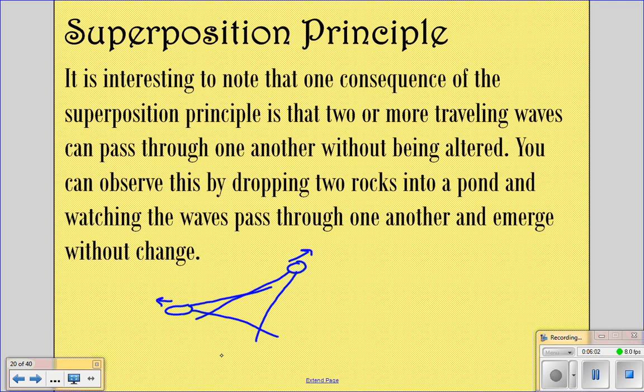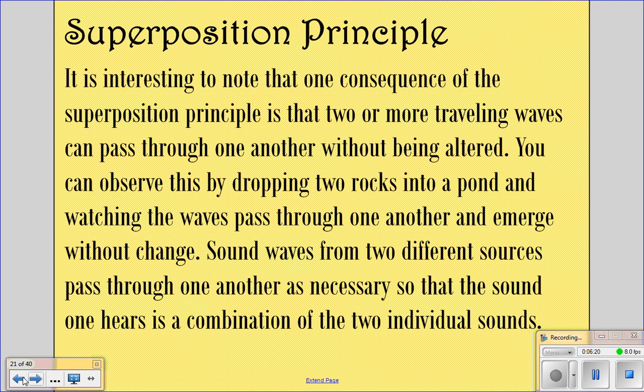I don't know if y'all have ever noticed that, but that would be something that you can observe next time you go to a body of water and you see some boats that are moving around. But you can also just take two rocks and drop them and watch the waves as they expand and see how they don't change. Sound waves from two different sources pass through one another as necessary, so that the sound one hears is a combination of the two individual sounds.